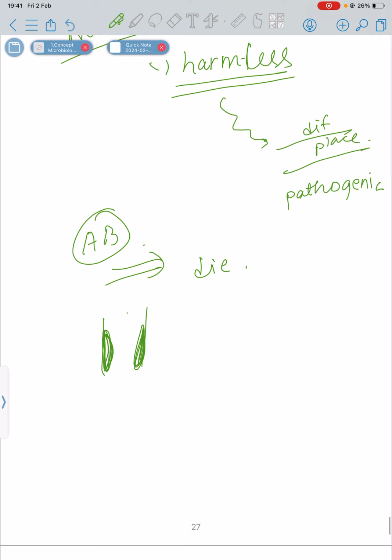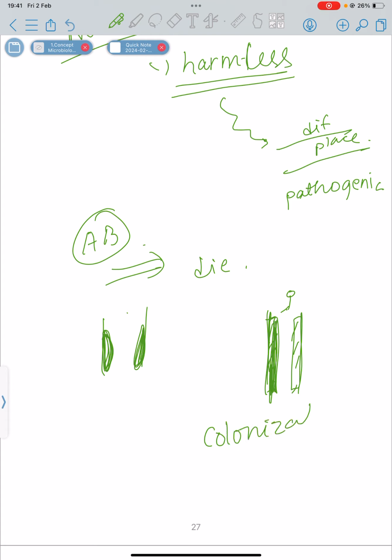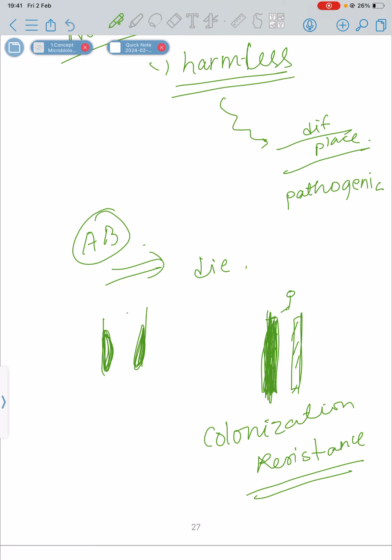I already mentioned that if any normal flora is present in a particular area, other pathogenic organisms cannot invade, because these normal flora provide colonization resistance. The normal flora has already occupied the receptor sites, so no new organism can invade or colonize the area. So in a way it protects us from harmful infections, right?